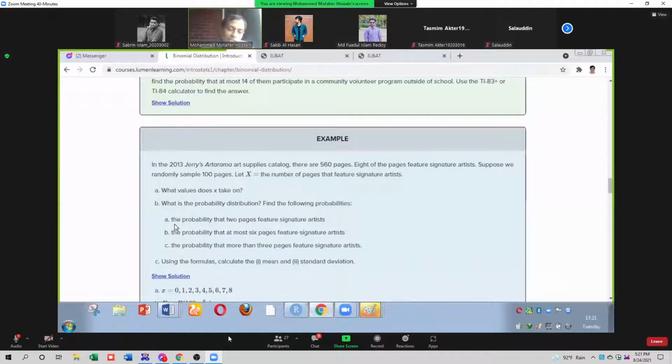Then question A: the probability that 2 pages feature signature artists. That means the probability that X equals 2.